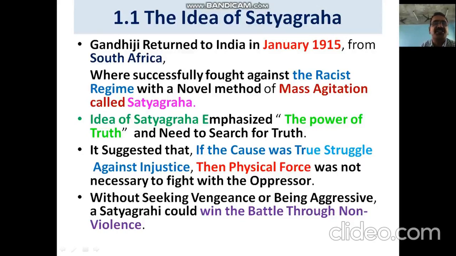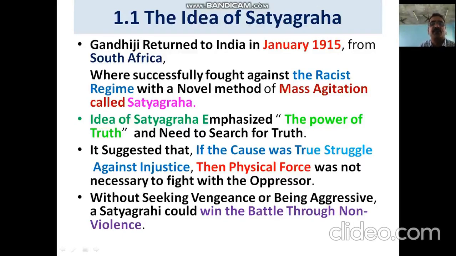This is called a racist regime, making discrimination between white skin color people and black skin color people. It is called a racist regime, and we also call it apartheid. There was a movement against this bad practice.